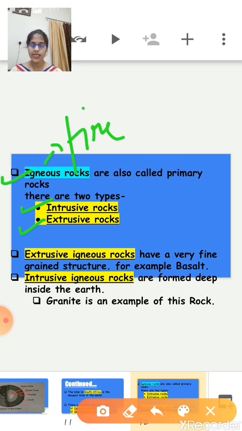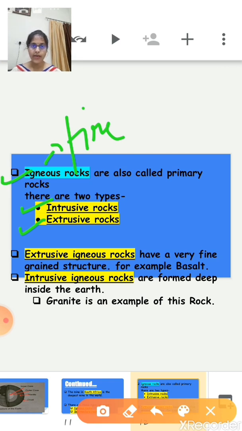Okay, first we understand how igneous rocks are formed. So basically, children, when the molten lava or molten magma cools inside the earth or on the earth's surface, then it solidifies. So rocks formed in such a way are called igneous rock. Is it clear?